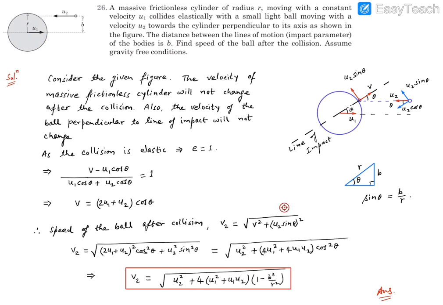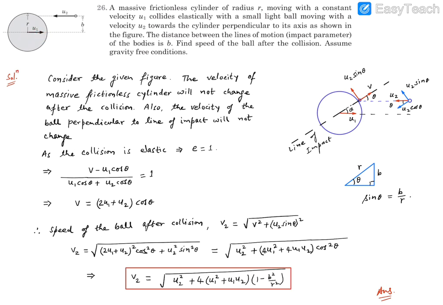So here I have written the solution. I'm going to explain it. Now the crux point to catch is it's a massive cylinder, and this ball which is going to collide is light and small. Since it's light, its mass is very small as compared to the cylinder, and the cylinder is massive. So we can think the difference of mass between these two bodies is of high magnitude. That means if a very small, light object collides with a very heavy object, there is no change in the velocity of the heavy object.